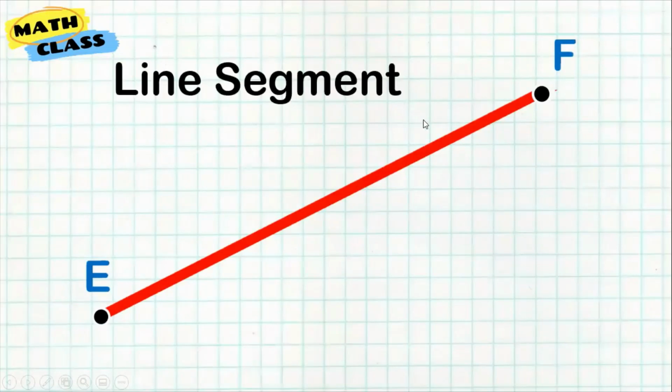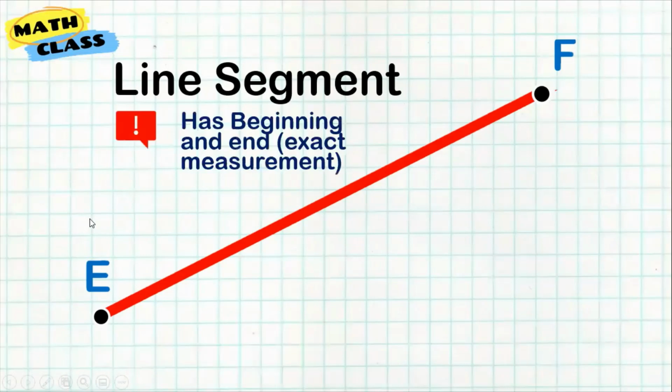if I cut that, I will be able to form a line segment. So when we are actually drawing something, the lines that we are using are line segments, because this has a beginning and an end. There's a start and finish. And since it has a start and end, it has an exact measurement.